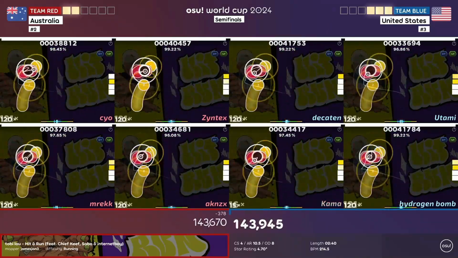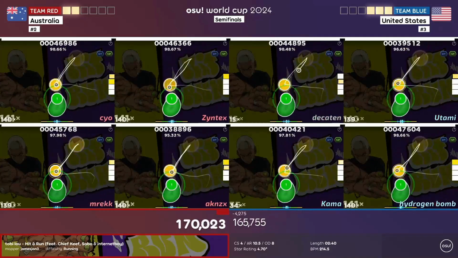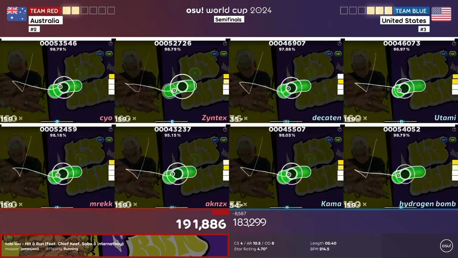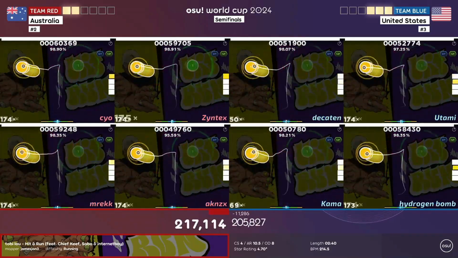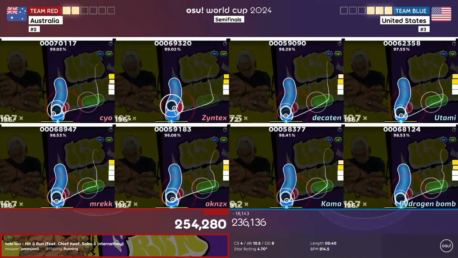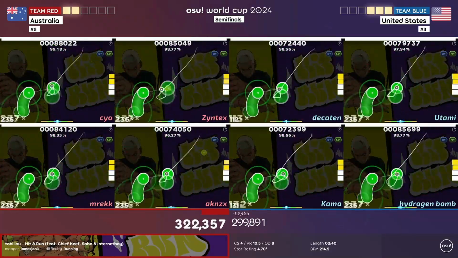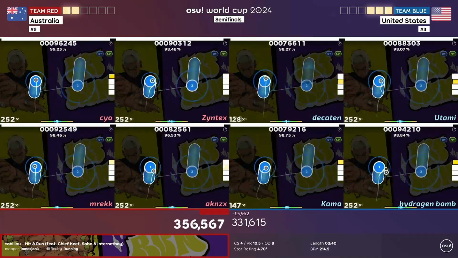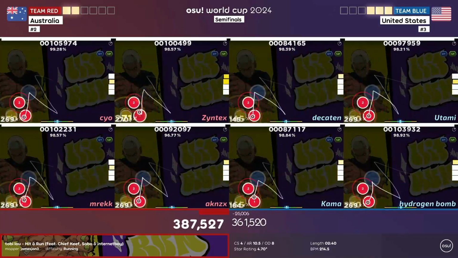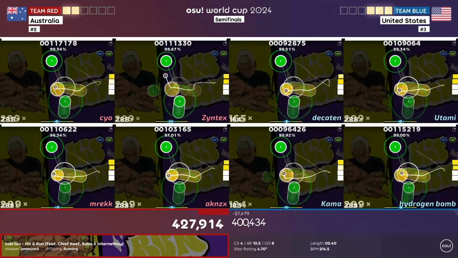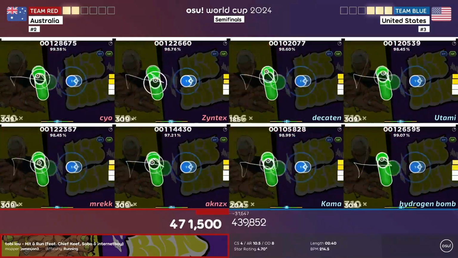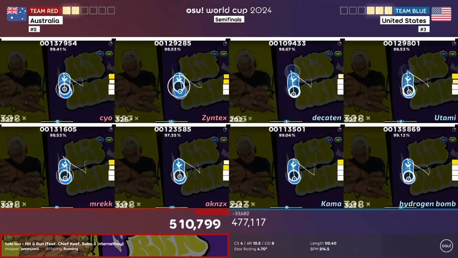In my opinion, this match was a little bit lackluster if I had to comment on it, because nothing really exciting happened. They just kept winning their own picks, which isn't a bad thing, it's just nothing exciting really happened. So it was a little bit lackluster in the grand scheme of things. But the match itself was still good regardless. I just wish it would have been a little more entertaining.